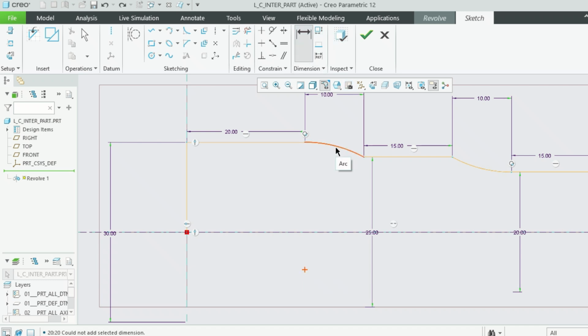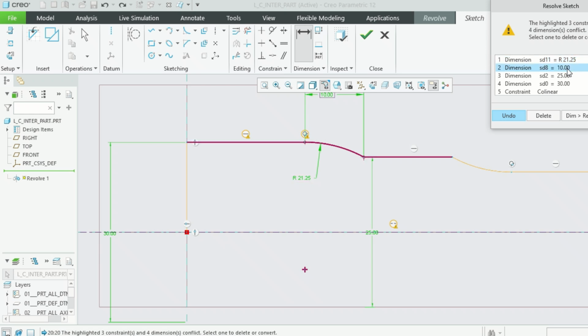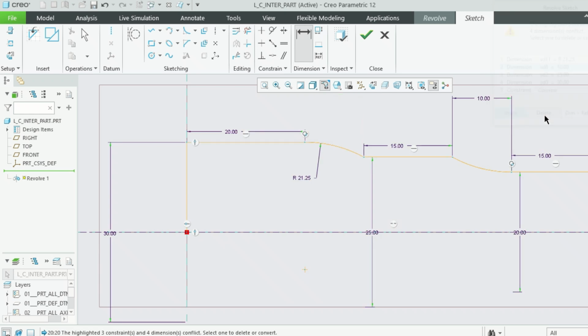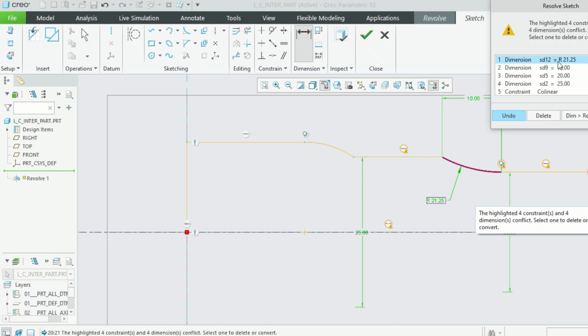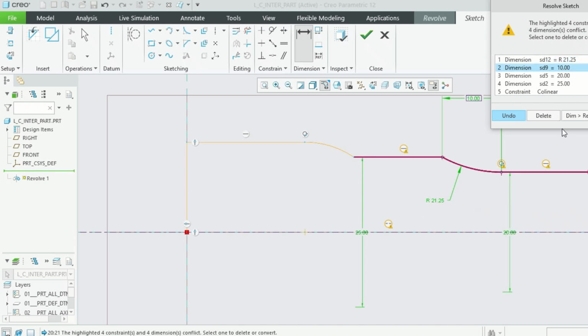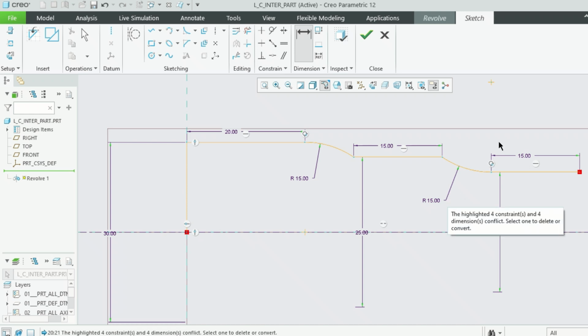Let's see, it should be 21 exactly. So that 10 mm is driving. Let's keep it 15 then. And here also, this 10 mm is driving. Here also it's 15 mm.